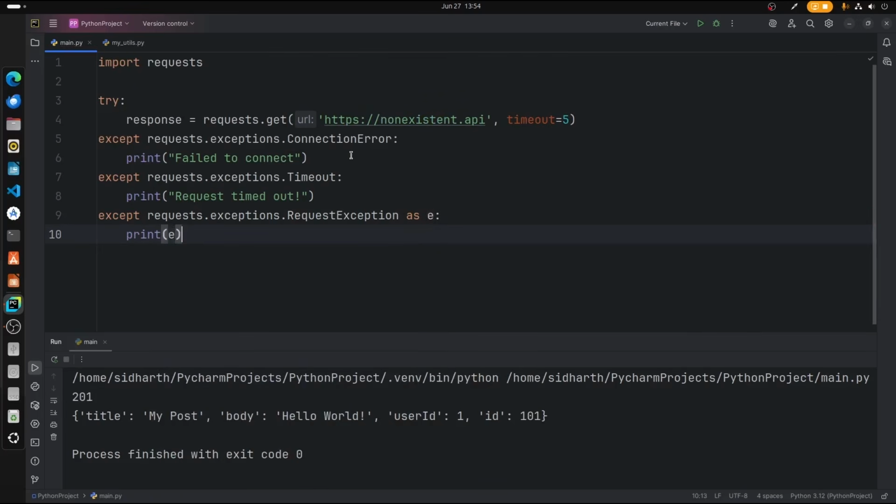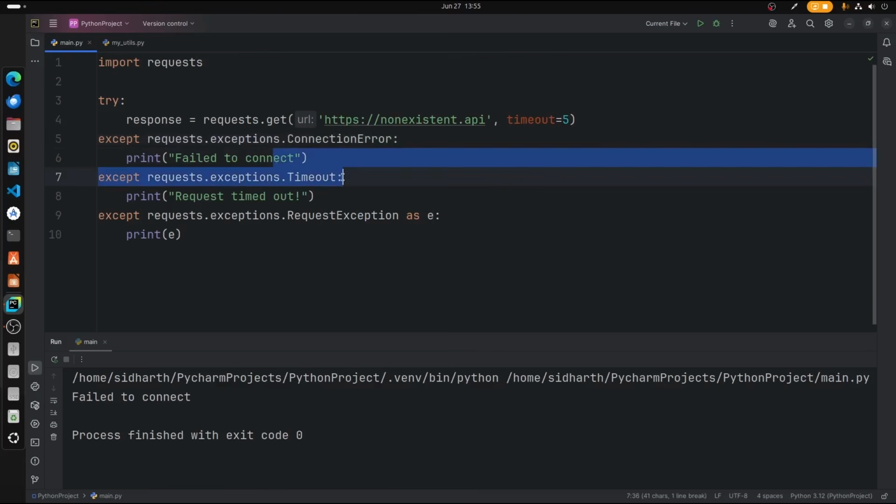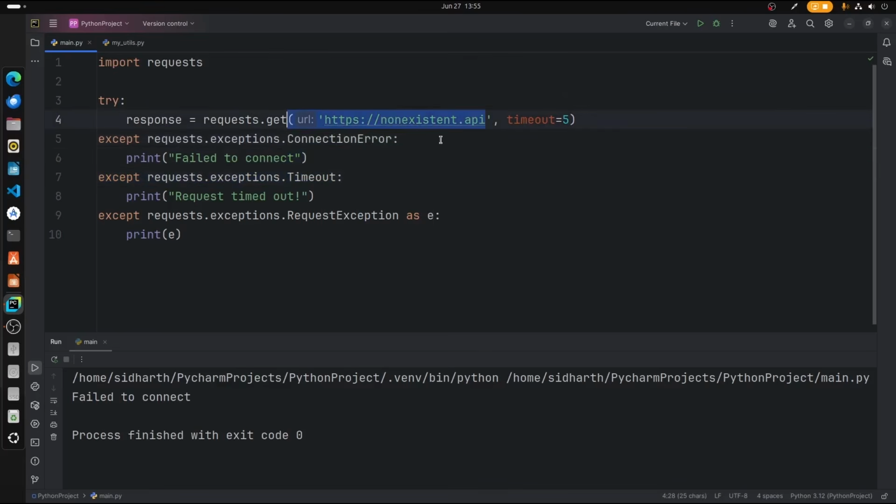That's it. So let's run this file. We get failed to connect because this is a connection error, right? And if it gets connected, if we replace this with another URL, in that case we will get a timeout error if it doesn't work.